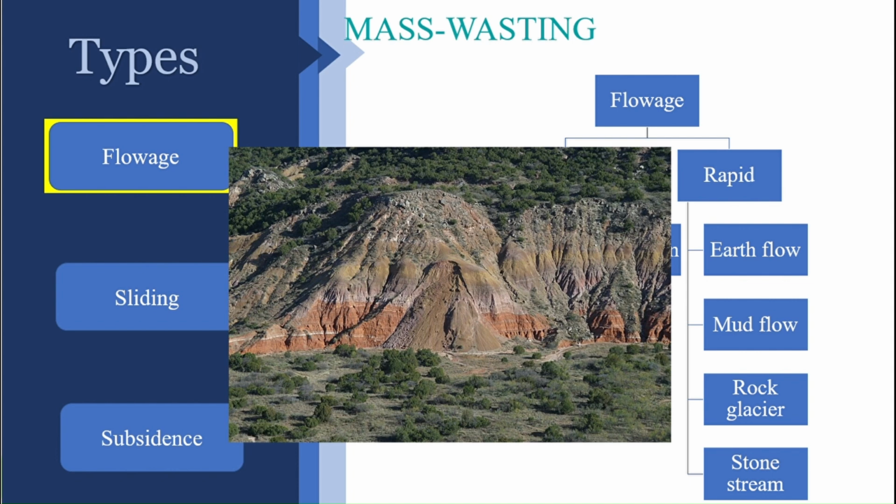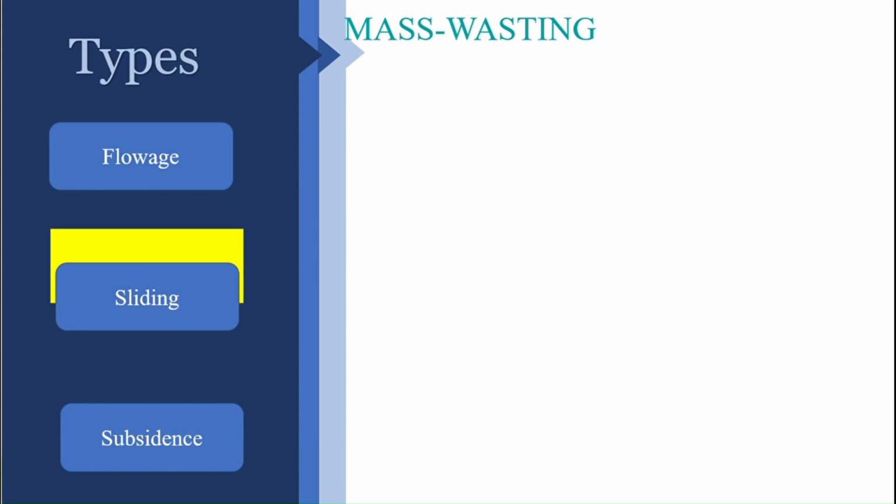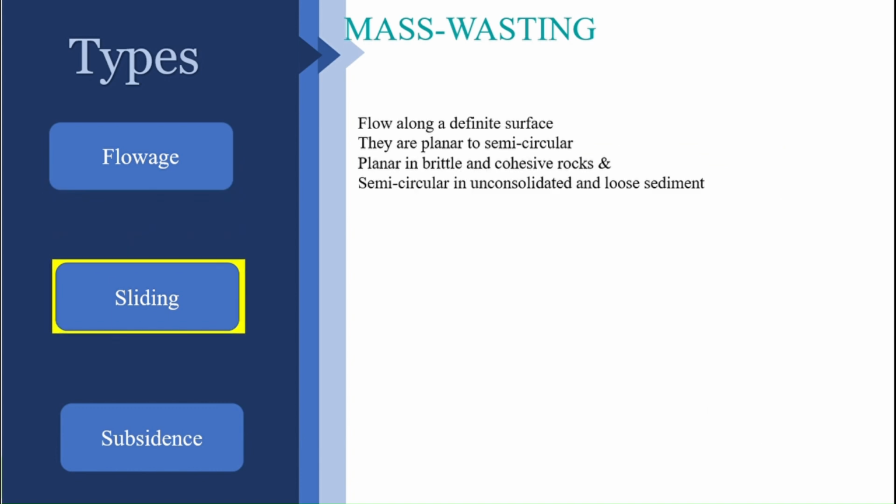Okay, is that clear? So now we will try to cover what sliding is. As I mentioned earlier, here the failure is along a definite surface. When I mention a definite surface, this surface can be a planar surface or a semicircular surface. There are two possibilities, right? So this displacement can happen over a planar surface or over a semicircular surface. If you are seeing a planar surface of failure, it simply means the rock involved in the mass wasting or mass movement is brittle in nature and actually cohesive rock.